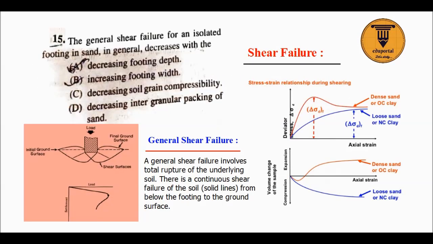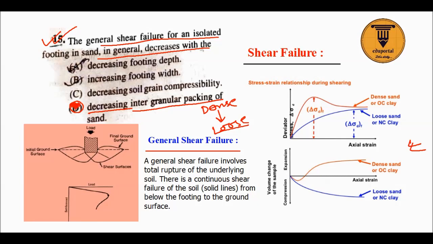The question number 15 then. General shear failure for an isolated footing in sand decreases with decrease in the intergranular spacing. Intergranular spacing decreases means it goes from dense to loose. So if intergranular packing of the sand decreases, it becomes loose sand. Here it will decrease general shear failure, as you can see from the curves. So for general shear failure it will decrease because intergranular spacing of the sand is decreasing. So option D will be the correct answer.